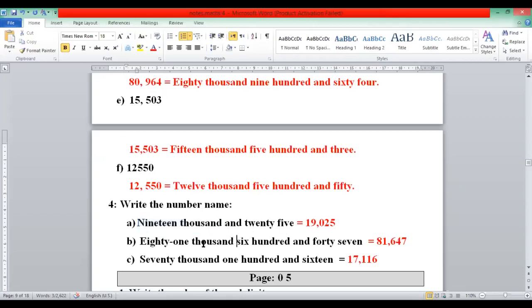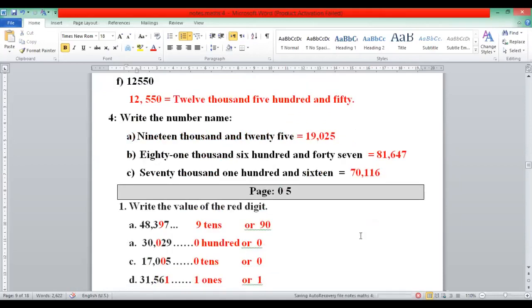Similarly, how many thousands here? 81,000. 81,000, then 647. Similarly, here is 70,000. Not 17. 70,160. 160.